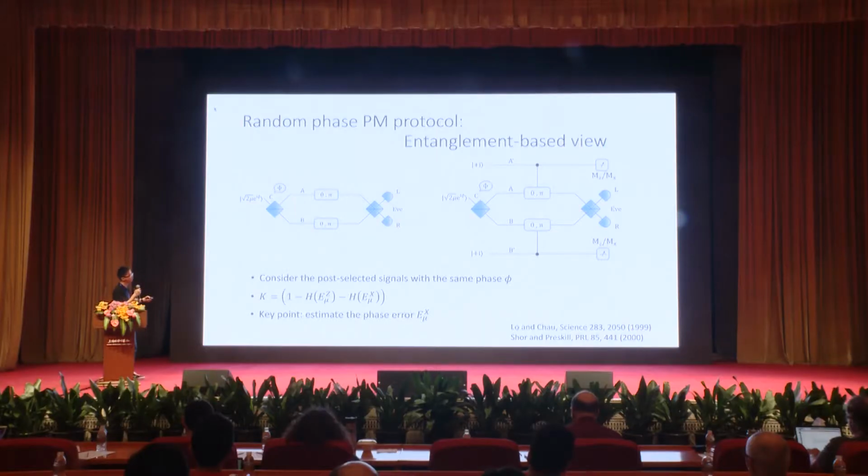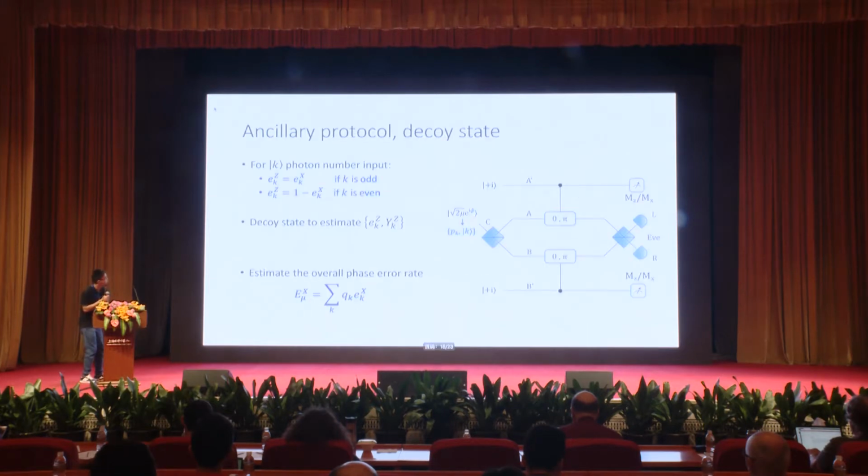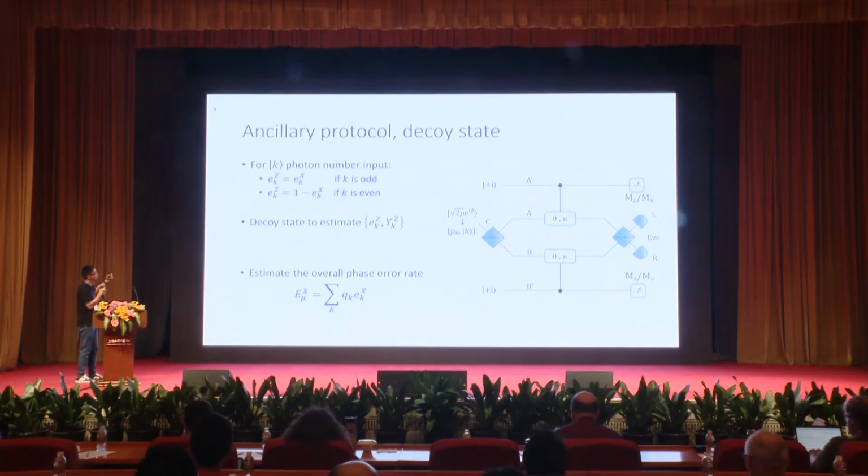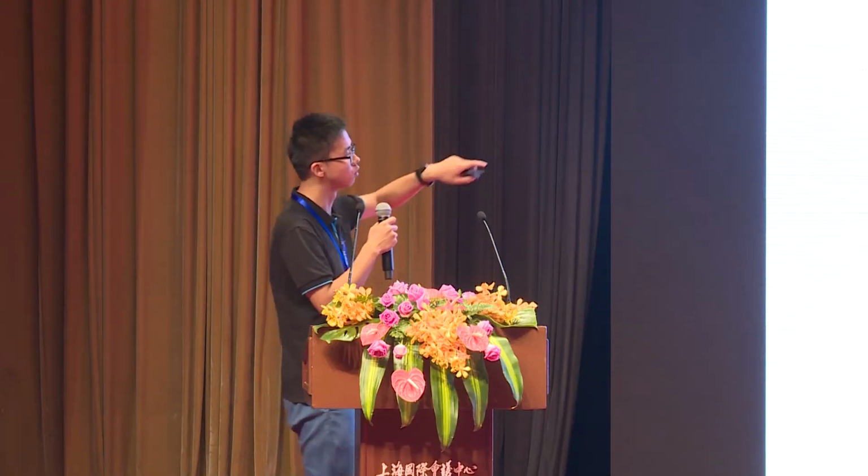To do this, we first notice that the pulse Charlie sent out is a phase randomized coherent state, which is a kind of mixture of photon number states. So we first research what if Charlie sent out a single photon state? In this case, we can find a strong correlation between the ZZ error and XX error. If Charlie sent out an odd photon state, then the Z error should be equal to the X error. If Charlie sent out an even photon state, then the errors should be opposite. I think it is kind of a quality of the MDI interferometer.